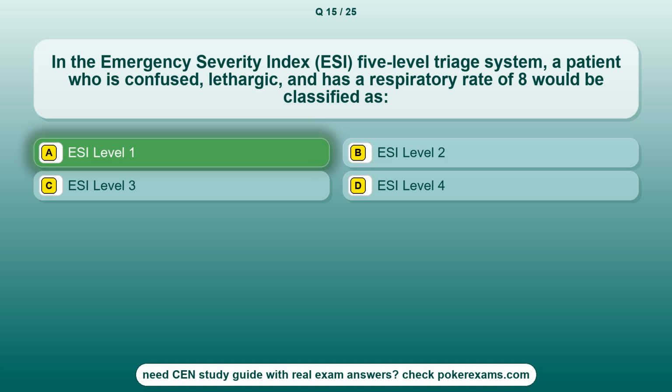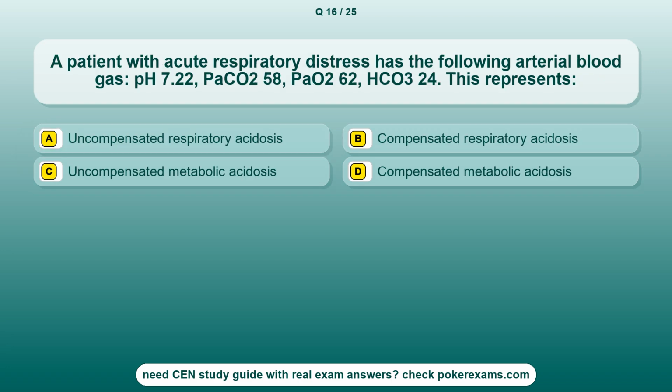The correct answer is option A, ESI level 1. Question 16. A patient with acute respiratory distress has the following arterial blood gas: pH 7.22, PaCO2 58, PaO2 62, HCO3 24. This represents option A, uncompensated respiratory acidosis. Option B, compensated respiratory acidosis. Option C, uncompensated metabolic acidosis. Option D, compensated metabolic acidosis.